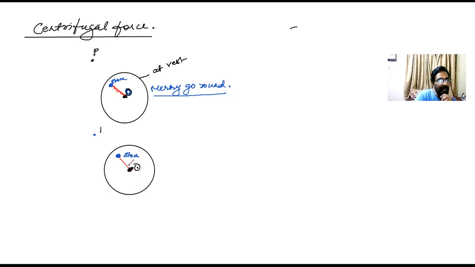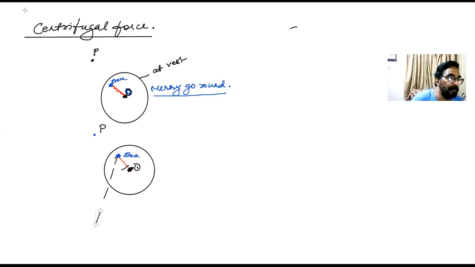Now what I'm trying to tell you. Suppose I cut this string. Suddenly while it's moving, the string is cut. So what will happen? This person P sees the stone falling along a straight line. For him, the stone is falling along a straight line. I should not say falling, it is moving along a straight line like this. I can imagine it going in this direction.